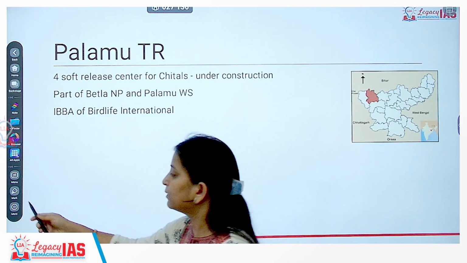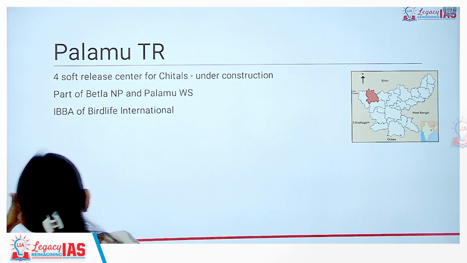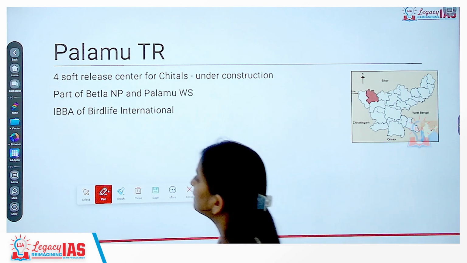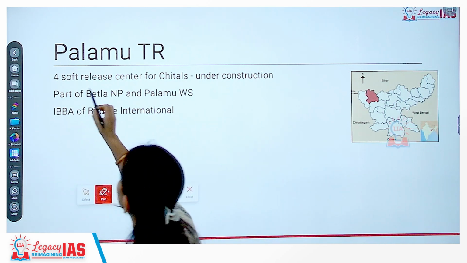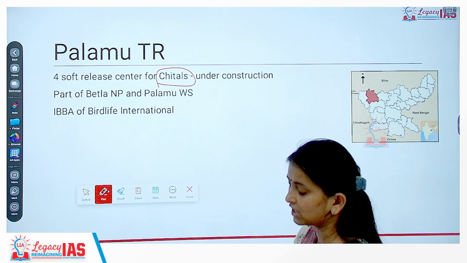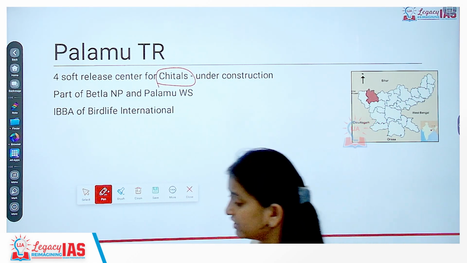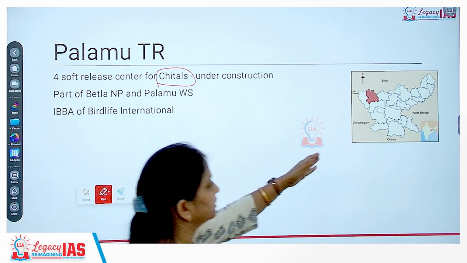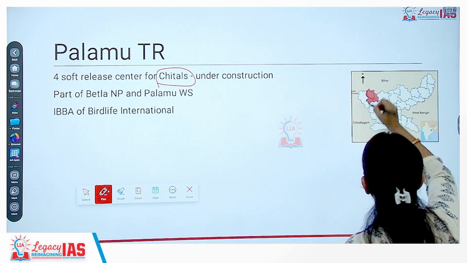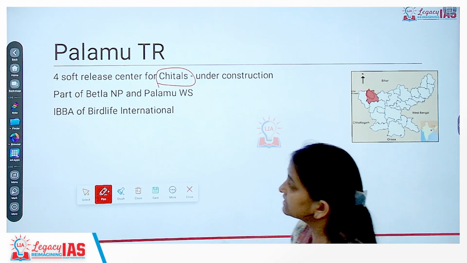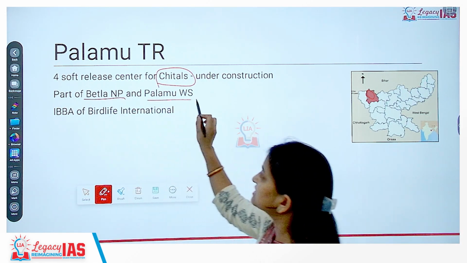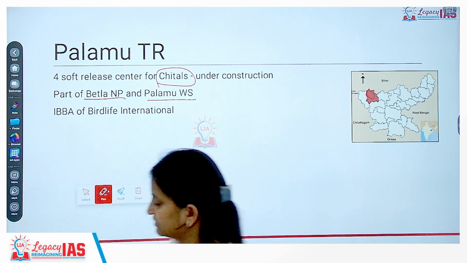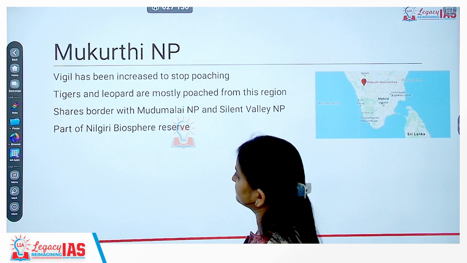Okay? Next important protected area is Palamu Tiger Reserve. Palamu Tiger Reserve was in the news because we are planning to reintroduce cheetahs into Palamu Tiger Reserve, which is part of Jharkhand. This is the northern part of Jharkhand. It is part of Betla National Park as well as Palamu Wildlife Sanctuary and is again a designated IBBA from BirdLife International, that is, an important bird and biodiversity area.